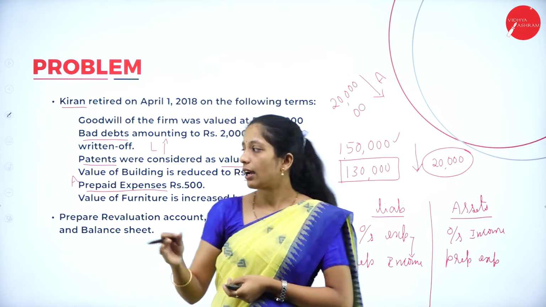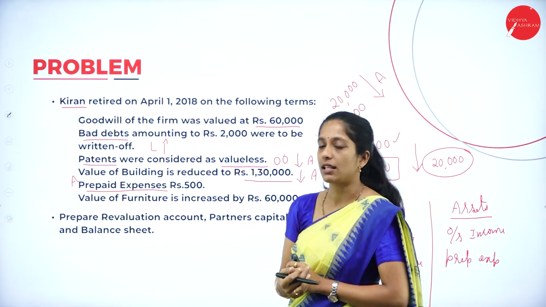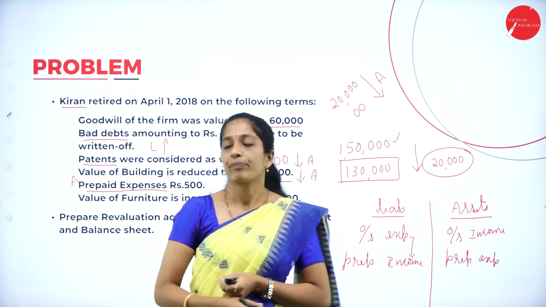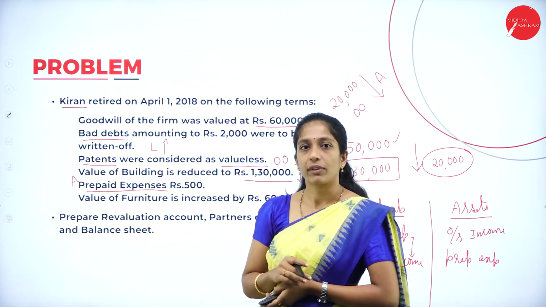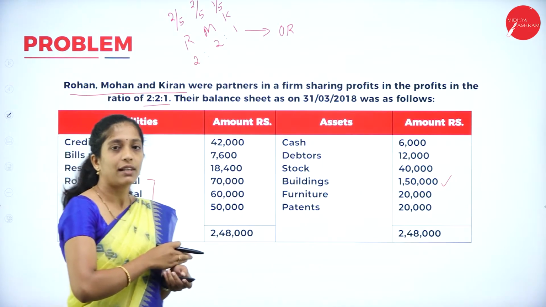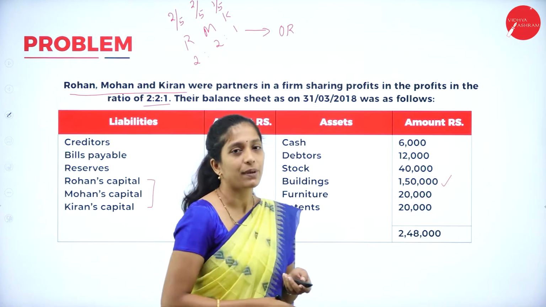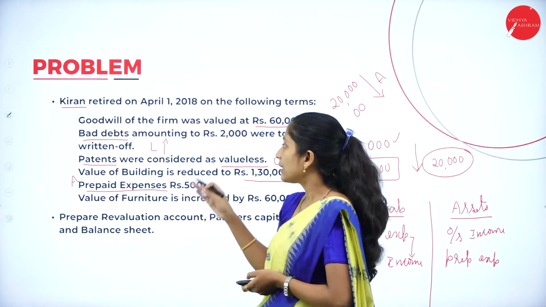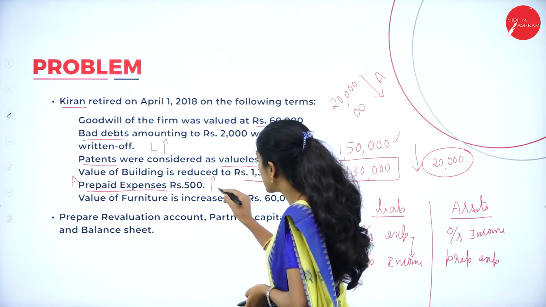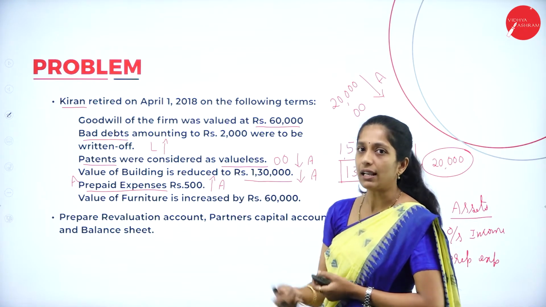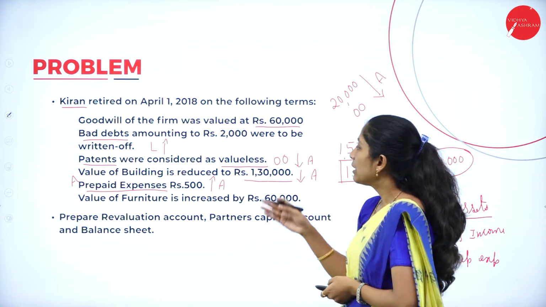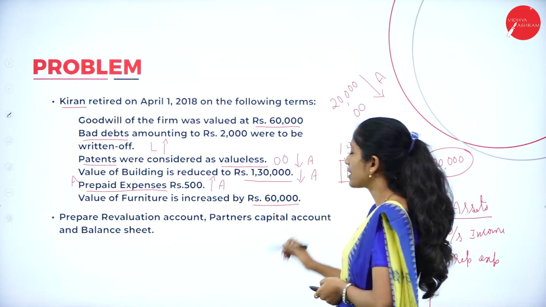Now coming here, we have prepaid expenses. So what is prepaid expenses? I have told you prepaid expense is an asset. So see your balance sheet, they have not given prepaid expenses here, right? They have not given it in the balance sheet, but they are telling that prepaid expense is there in the organization. In the sense, a new asset has entered the organization. It means increase in asset. To what extent? By 500. So where do we record increase in asset? Revaluation account.